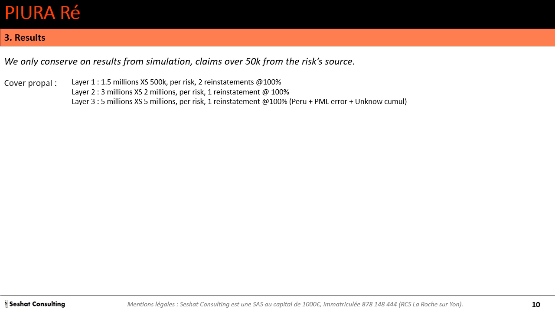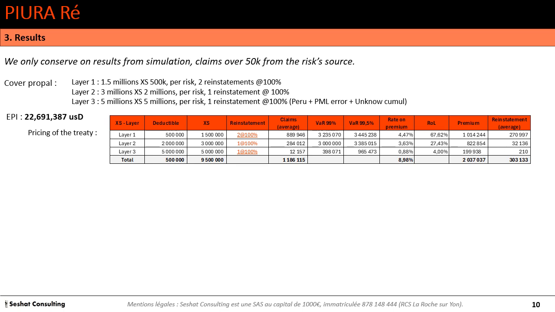So the API from PIURA, it's the premium net of commissions. The API is about 22.69 millions US dollar. And here we price this treaty. For layer 1, we have claims average about 889,000 US dollar per year.